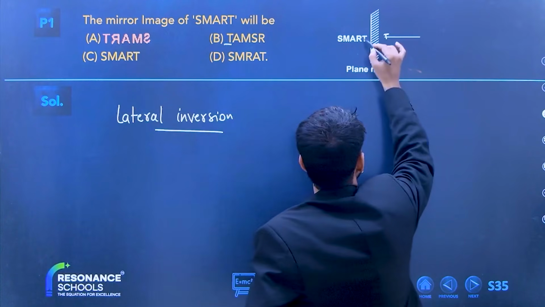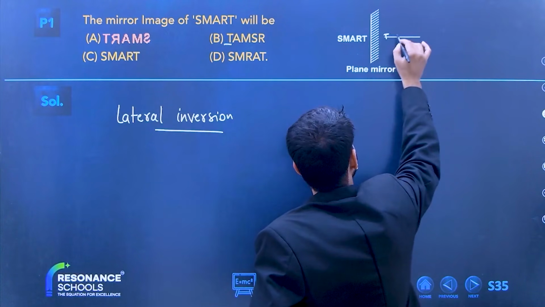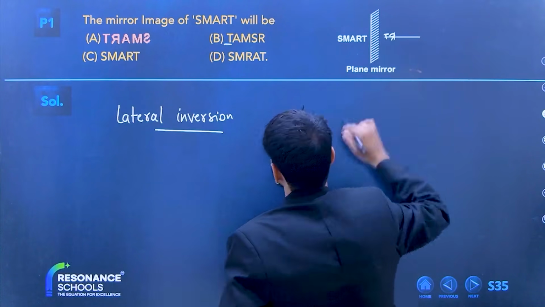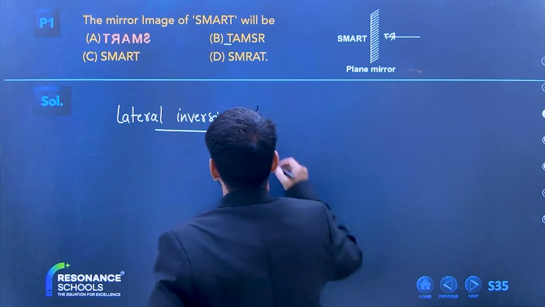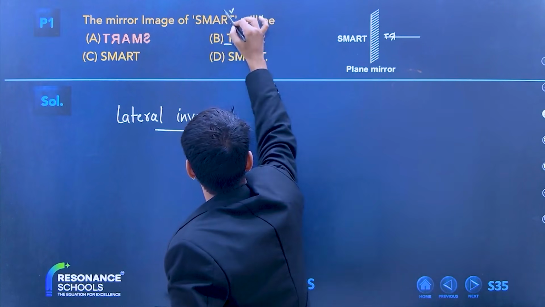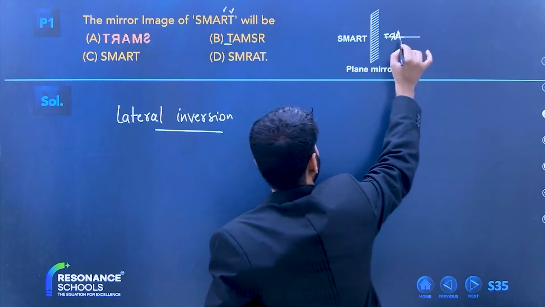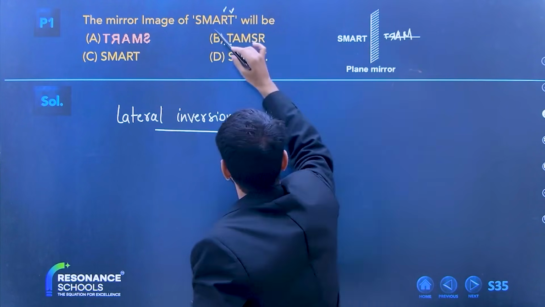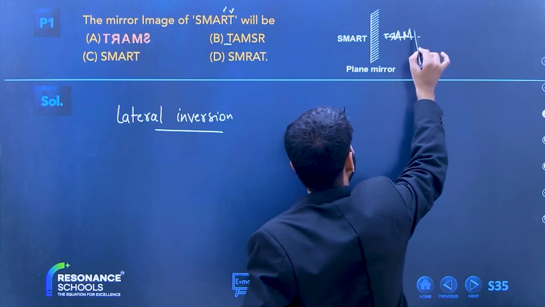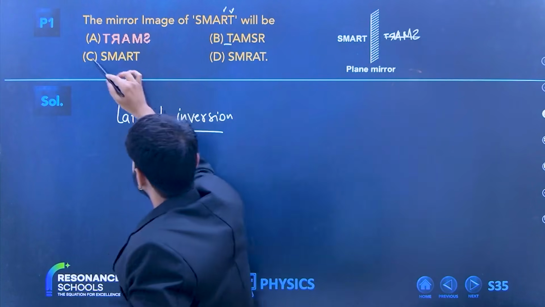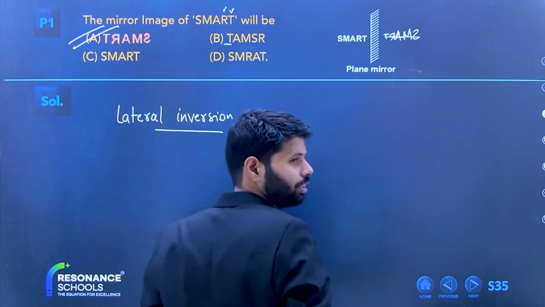After that R, whichever is closest. Then S, T, then R, but A looks the same. Then comes M, and finally S, but the S will be an inverted S. So option A is the right answer.